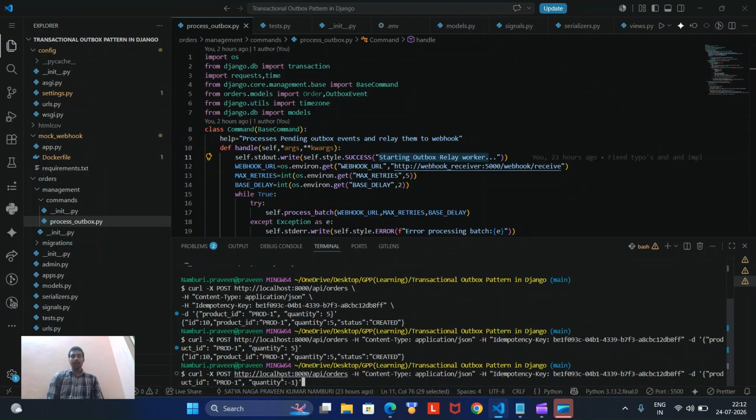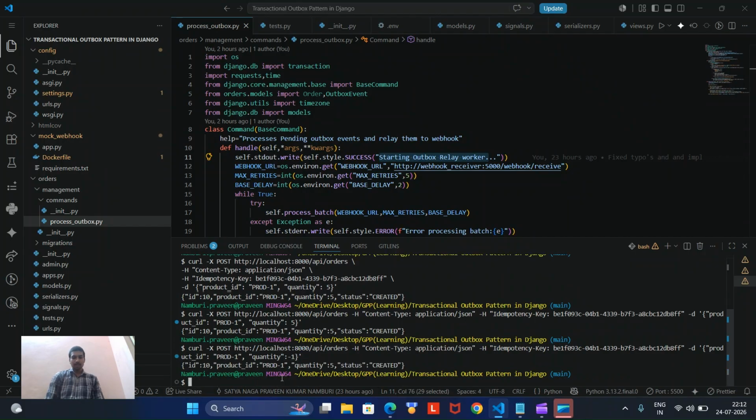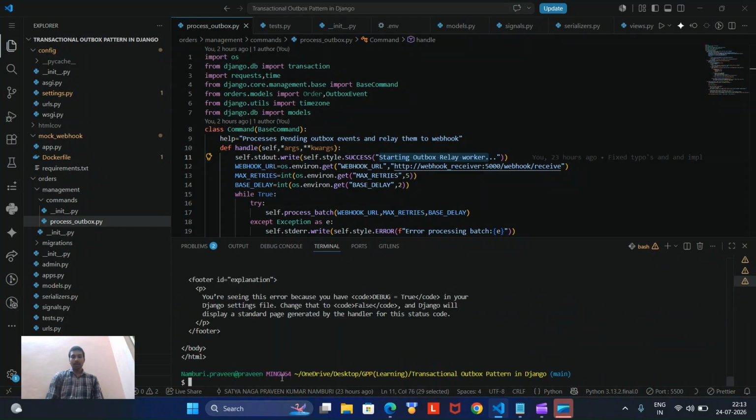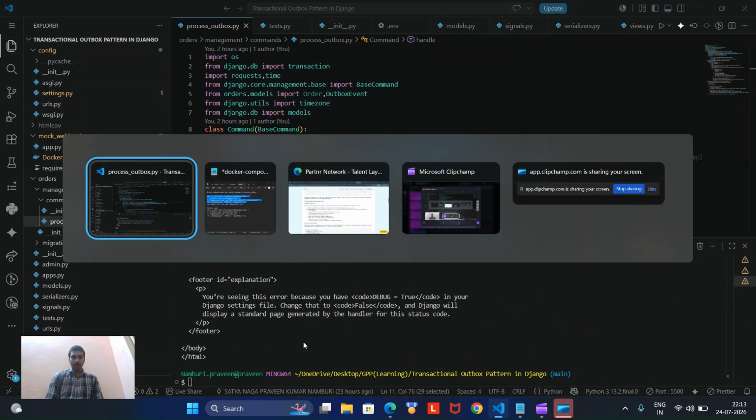This will create an integer error at database level. So I'm just changing the idempotency key. So the database thinks this is a new request, and seeing that quantity as -1, you can check the Docker logs.